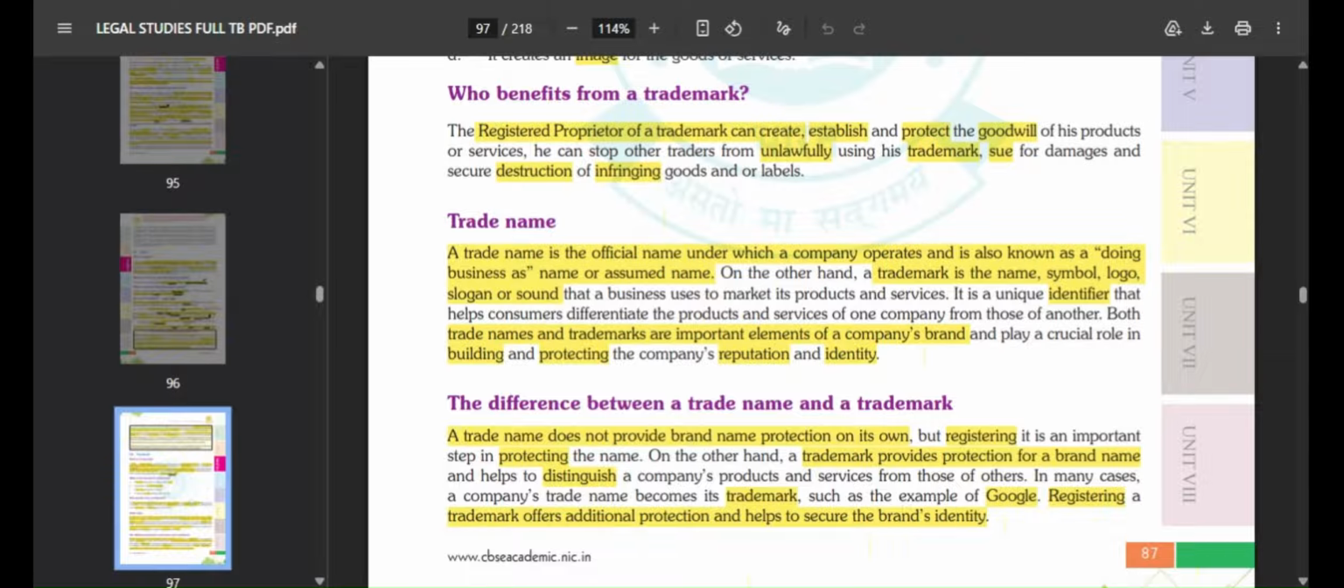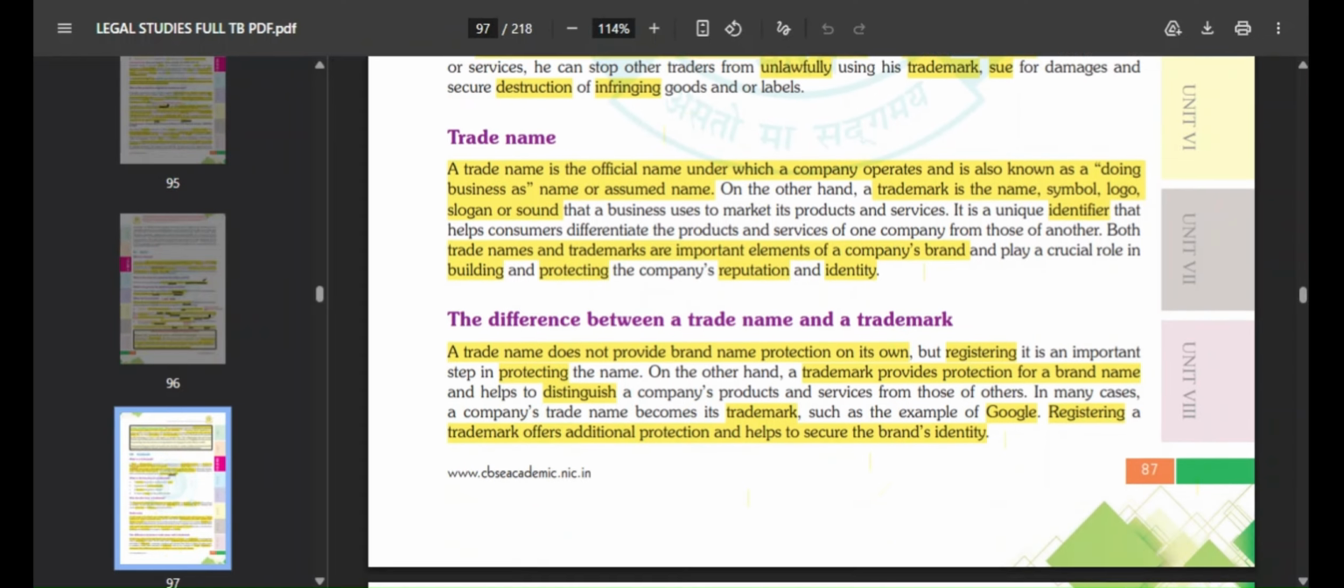On the other hand, a trademark is a name, symbol, logo, slogan, or sound that a business uses to market its product and service. It is a unique identifier that helps consumers to differentiate the product and service of one company from another. Both trade name and trademark are important elements of a company's brand, and they play a crucial role because they help to build and protect the company's reputation and overall identity.